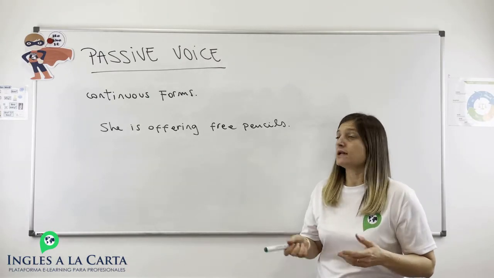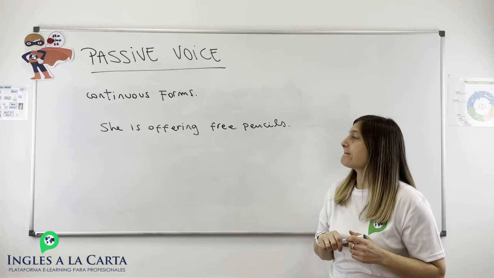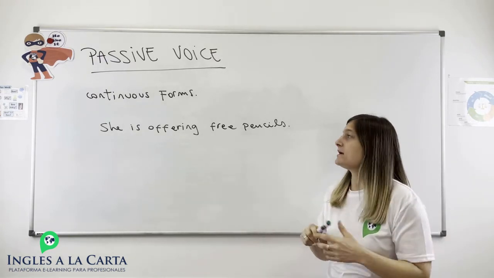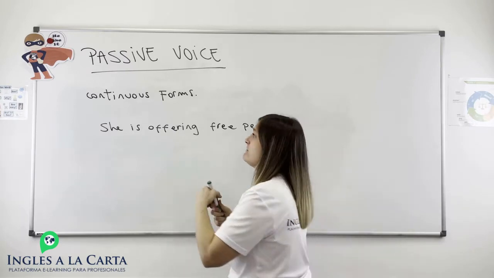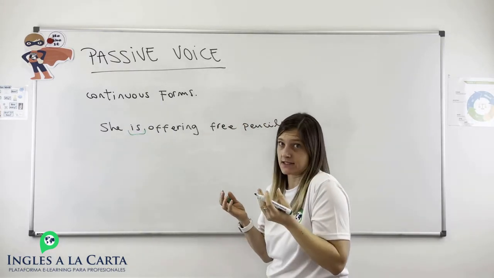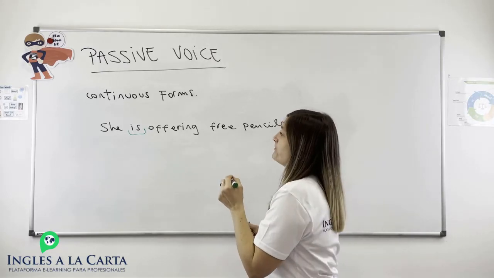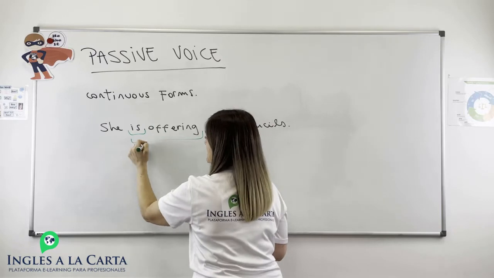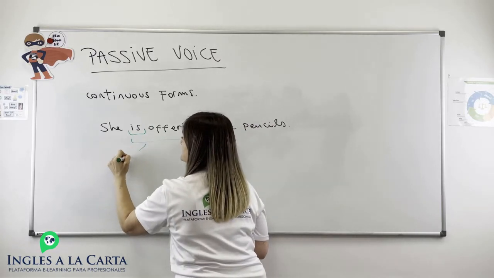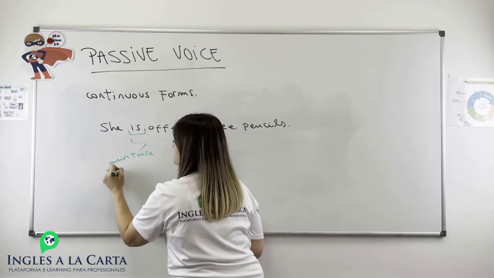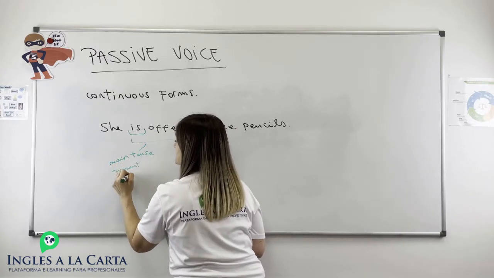Now we're going to see the continuous forms, because these are a little bit more confusing, because we already have the verb to be to create the continuous tense, right? So we have here the main tense, the present continuous.